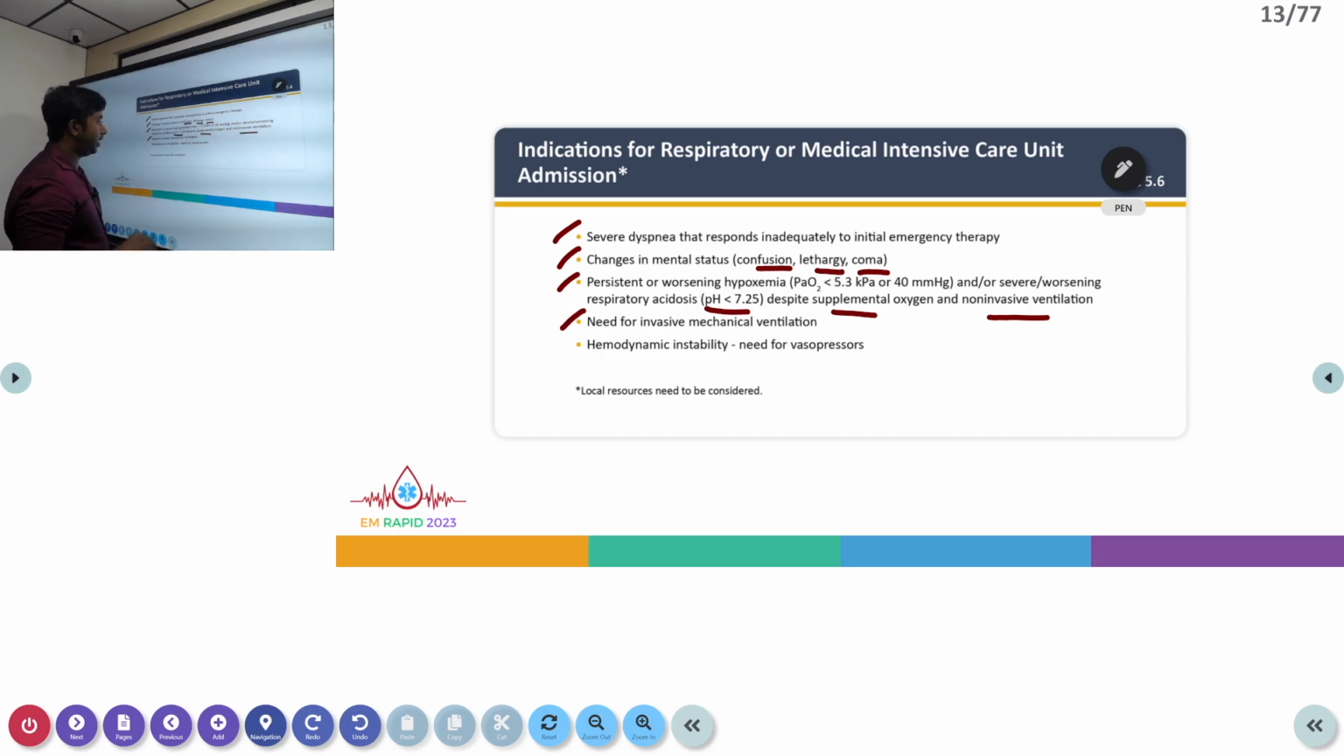Next is the need for invasive mechanical ventilation. These patients, needless to say, have to be admitted to the ICU, and also any patient requiring hemodynamic support like vasopressors in case of hemodynamic instability. All these conditions warrant admission to the critical care unit.